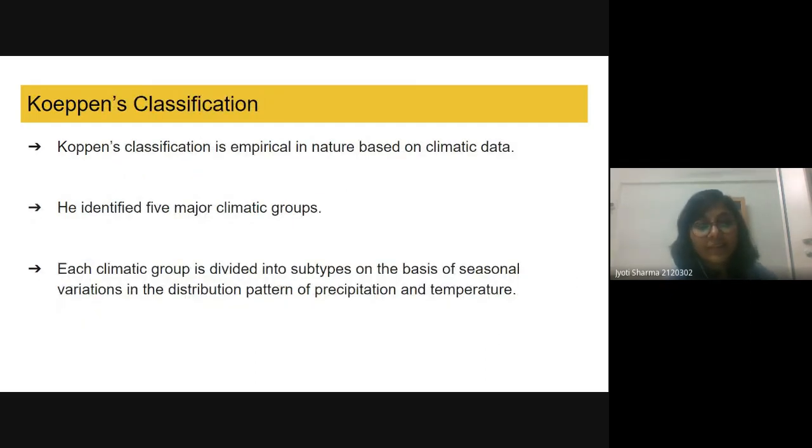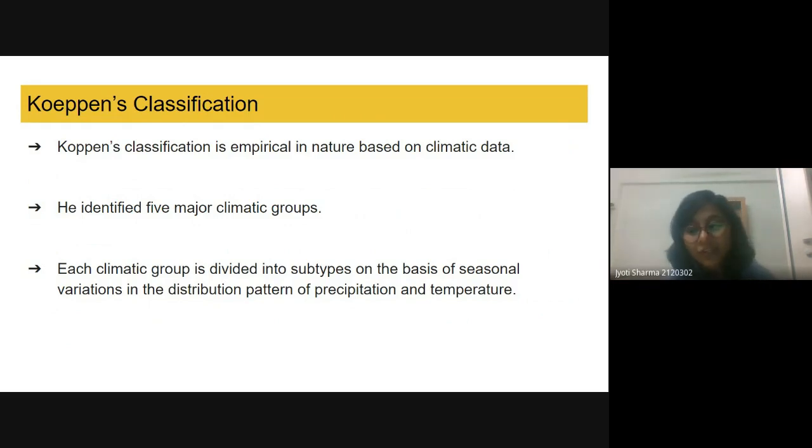So this Köppen classification is empirical in nature. What do you mean by empirical? Empirical means it is not based on just logic and theory. It has been proven by collecting observational data as well.